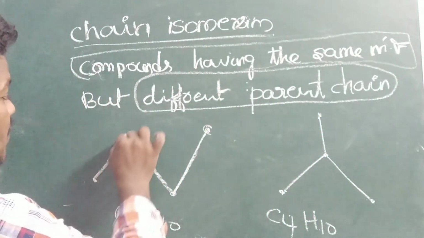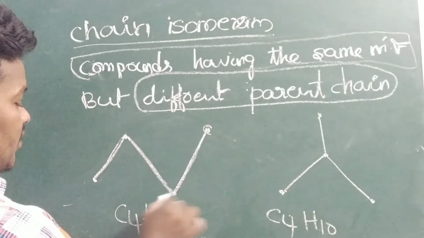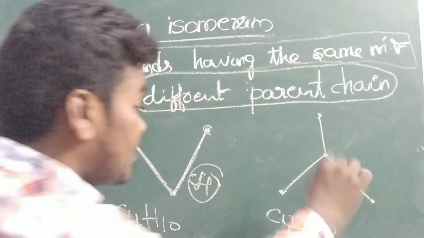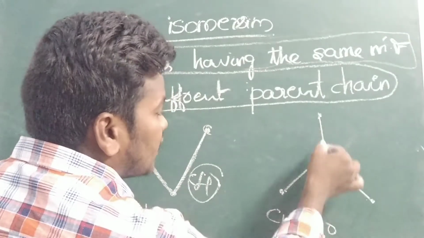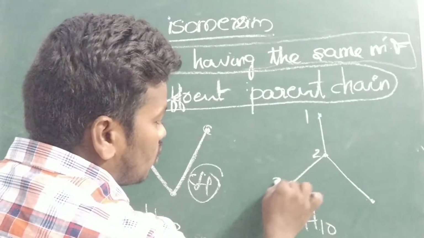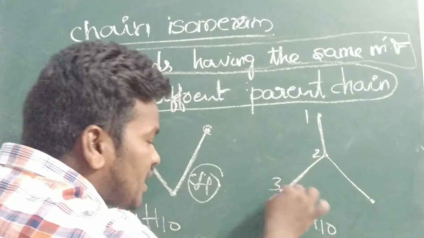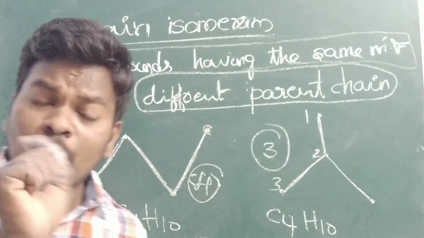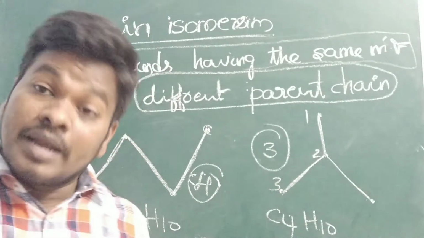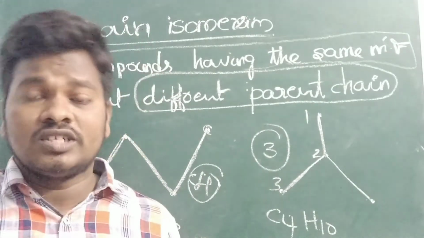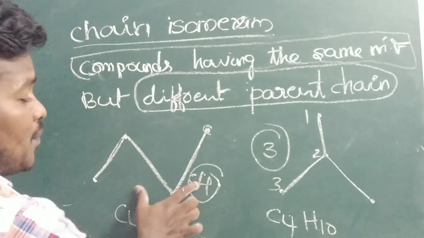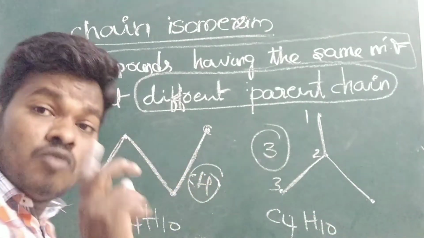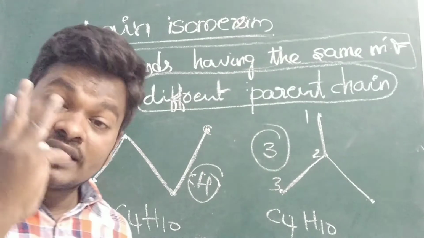So here you can see the parent chain has 4 carbons. Here you can give numbers 1, 2, 3. This is the parent chain, containing 3 carbons. Same molecular formula: the number of carbons is similar, and the number of hydrogens is similar in this structure. But what happens? Same molecular formula, but the parent chain is different. Parent chain with 4 carbons here, and here parent chain with 3 carbons.